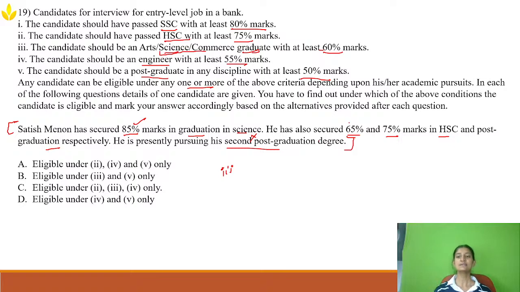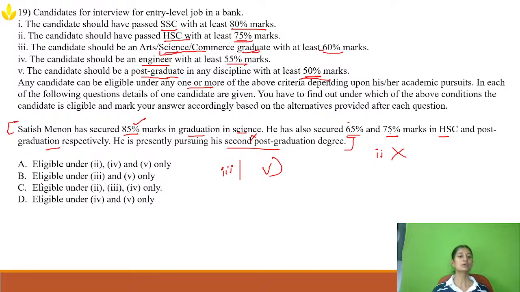In HSC, he has scored how much? 65, but it should be 75. So my second statement is not eligible. 75% in postgraduate. Postgraduate means how much? 50%. But he has scored 75. So from the fifth one he is eligible. From the fifth statement and third statement he is eligible, and he is presently pursuing his second post graduation degree. They are not talking about anything over here about second post graduation, so this data is unnecessary.